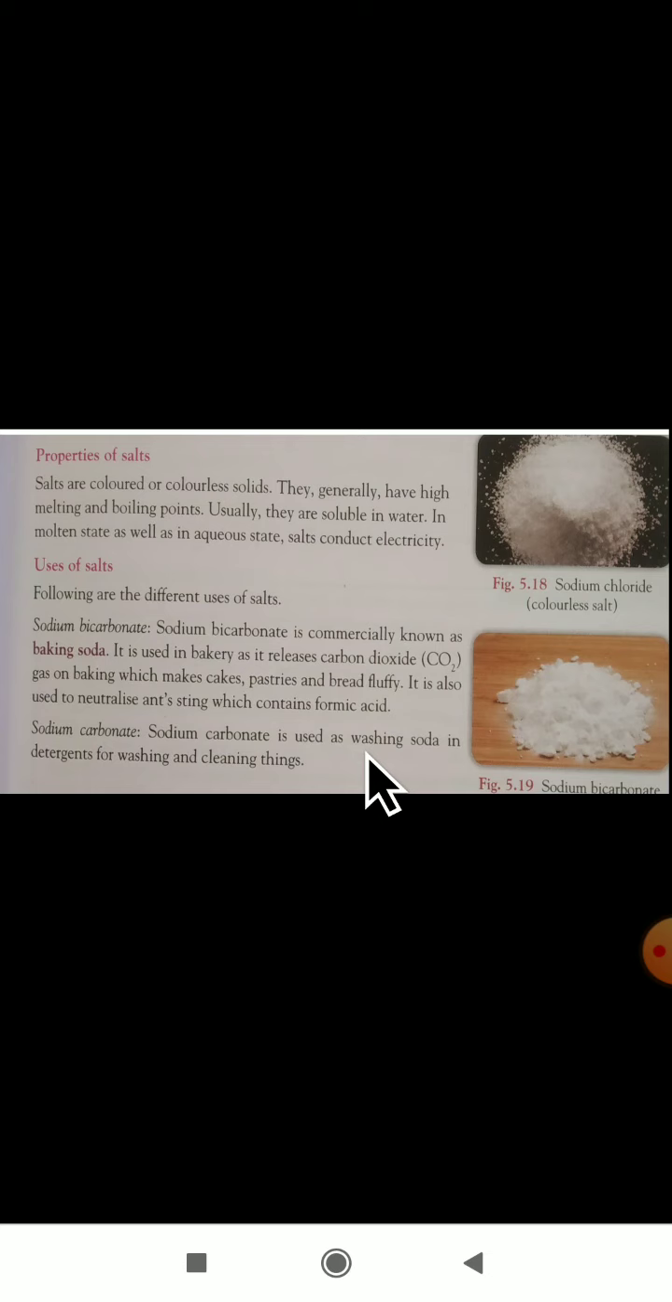Whenever you are having bread or cake, that bread will be fluffy. Think about why it is fluffy. Because sodium bicarbonate is present, that is, baking soda they have put. So it is fluffy. You have to think like this and try to remember the terms here.